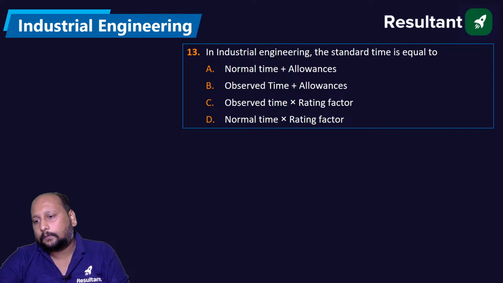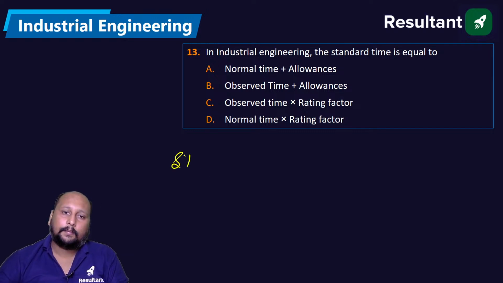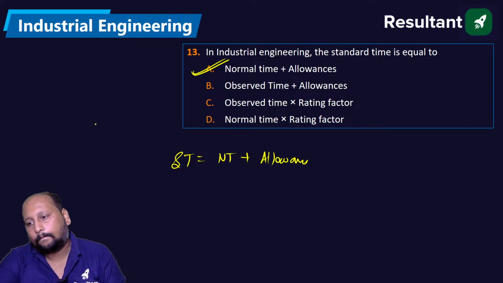What is the answer? Standard time is equal to normal time plus allowances. Option A is the correct answer. Okay, done. Next question.